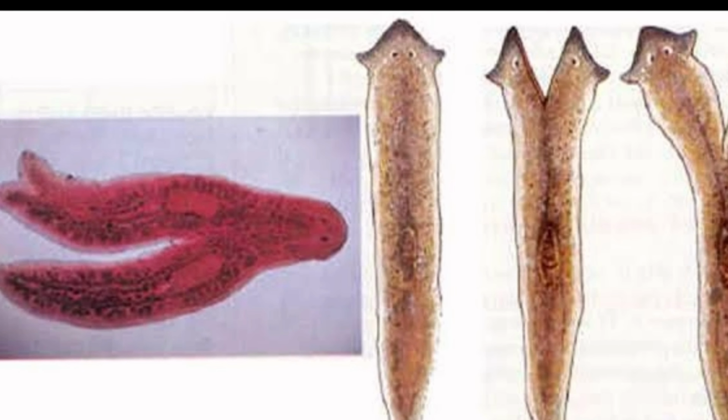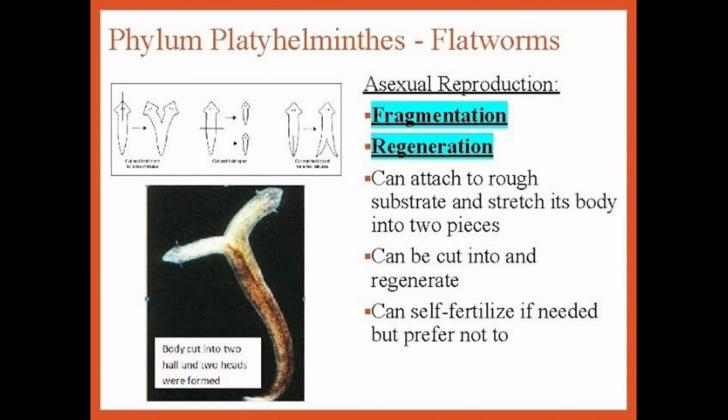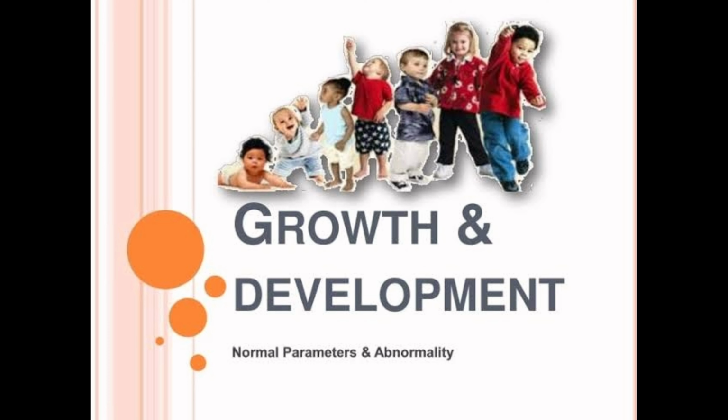See, this is an example of flatworms. It can attach to a rough substrate, stretch its body and divide into two. It can also be cut and can regenerate, and self-fertilize if needed, but they do not prefer it. All these are examples of asexual reproduction in which the role of both gametes is not necessary. So this is all about reproduction, sexual and asexual.